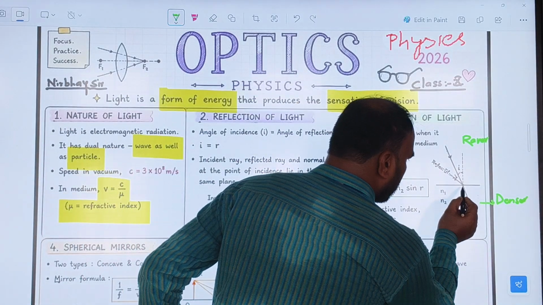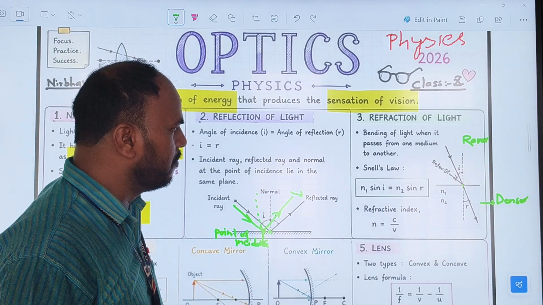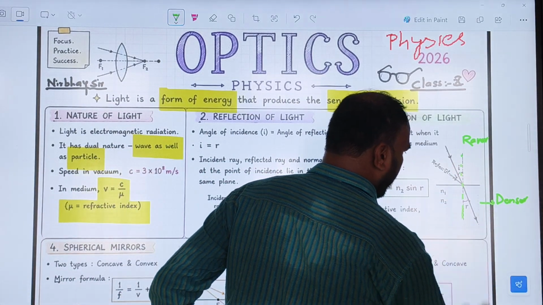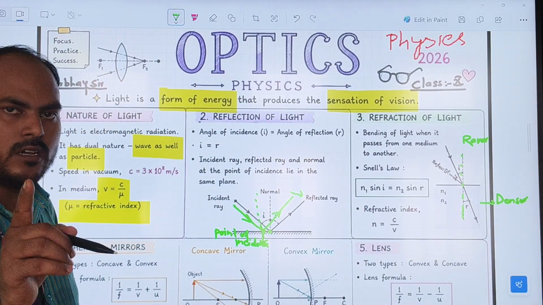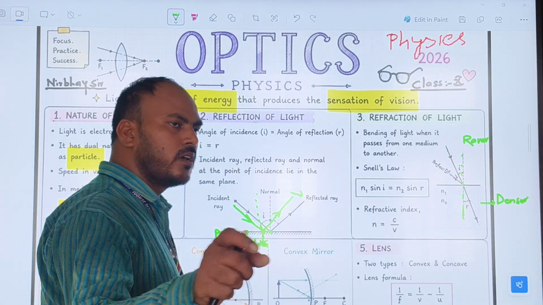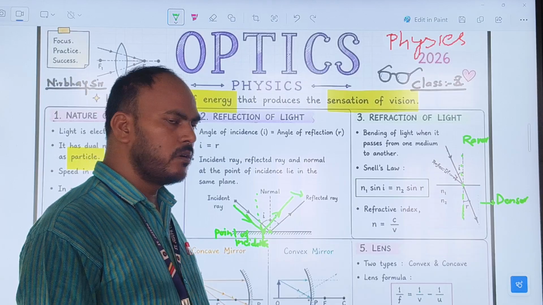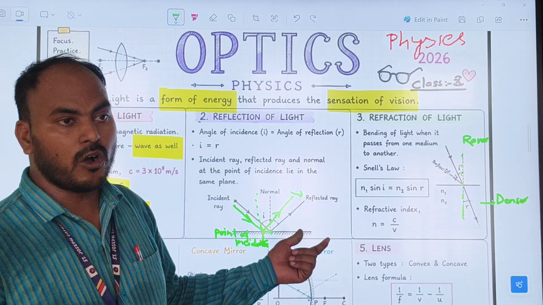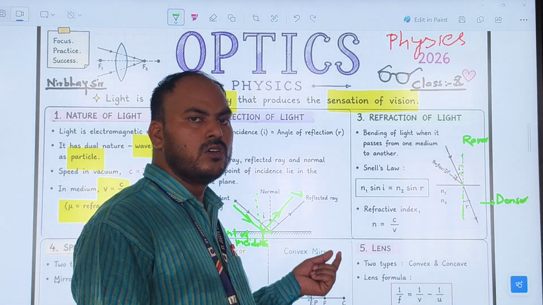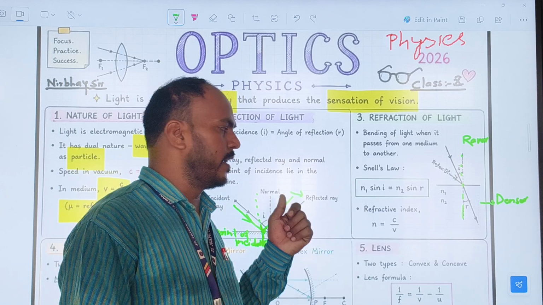Now where it hits the surface of the other medium, at that point we must draw an imaginary line, and that imaginary line is known as the normal line. So here in the refraction of light there is another law. That law is known as Snell's law. Snell's law means the ratio of the sine of the angle of incidence is equal to the sine of the angle of refraction.